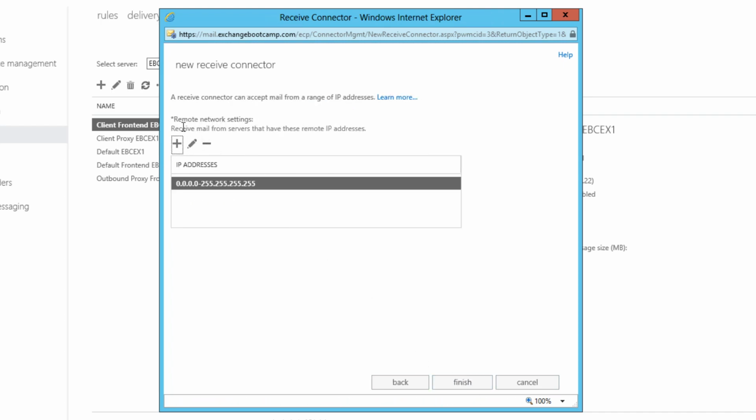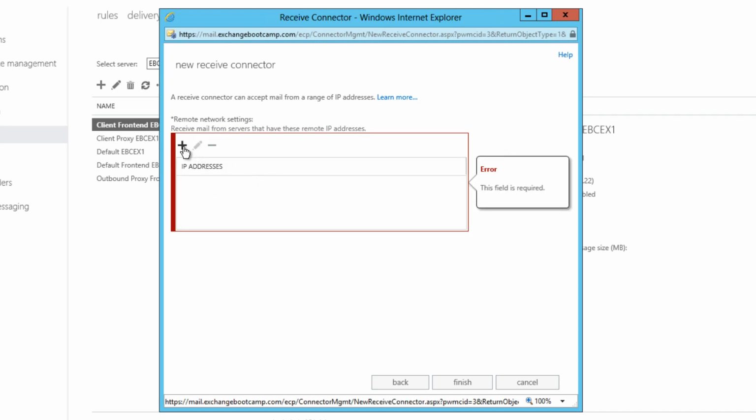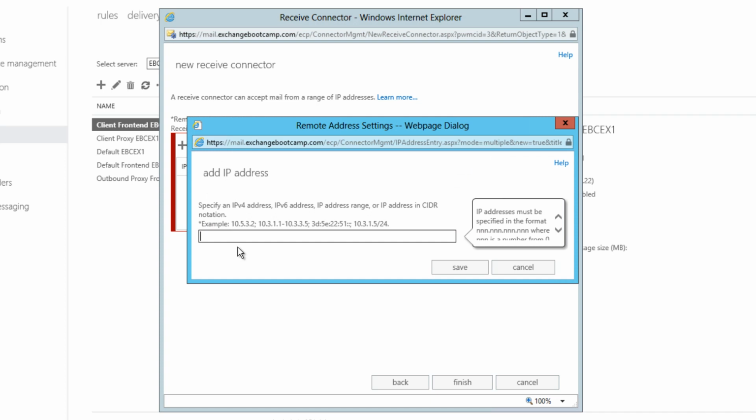And now we get to specify the remote network settings. So these will be the IP addresses that the connector will receive mail from. Now the default here is basically any IP address anywhere. That's obviously not ideal. We want to take that away, and we want to add in just the individual IP addresses, but you can also do IP address ranges and subnets for the servers that should be allowed to relay. So the IP address of my domain controller, where I'm doing my Telnet tests from, is 192.168.0.30.